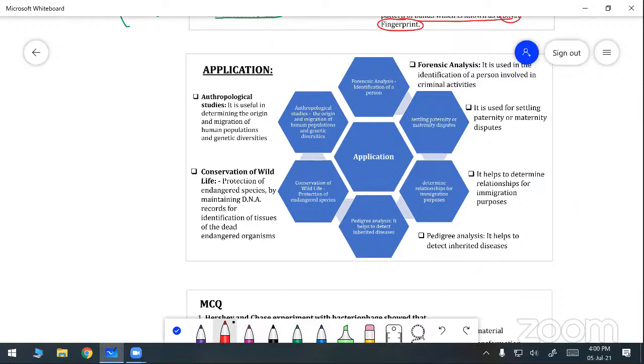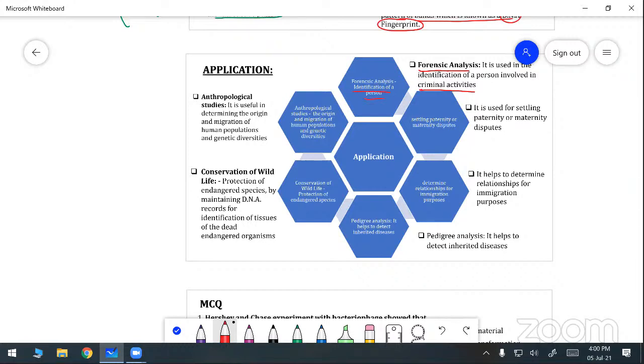For this application of DNA, where are we using it in day-to-day life? First one, we are using it in forensic analysis. What is forensic analysis? Criminal activities. So it is used in the identification of a person. Those who are involved in criminal activities, we can find out the person with the help of the DNA fingerprinting method. Forensic analysis is the identification of the person.